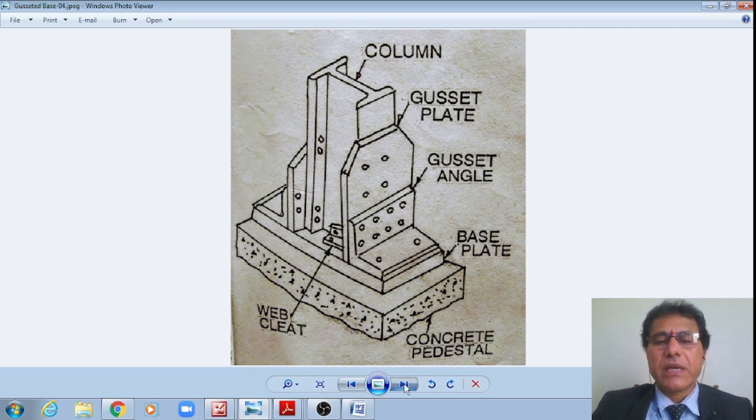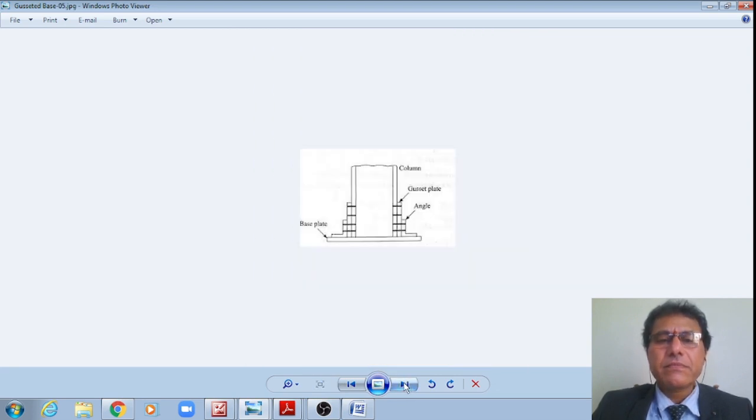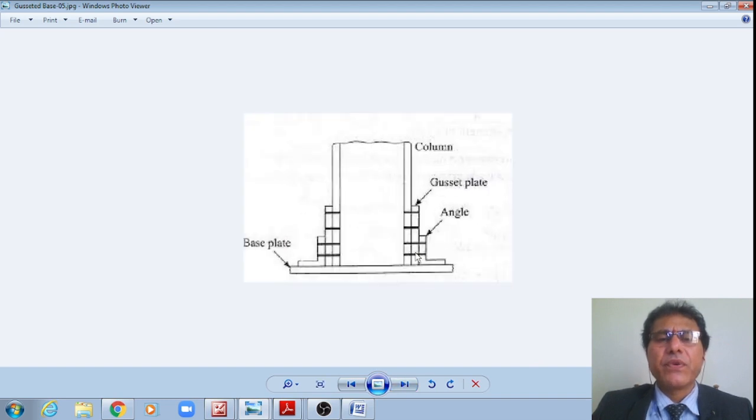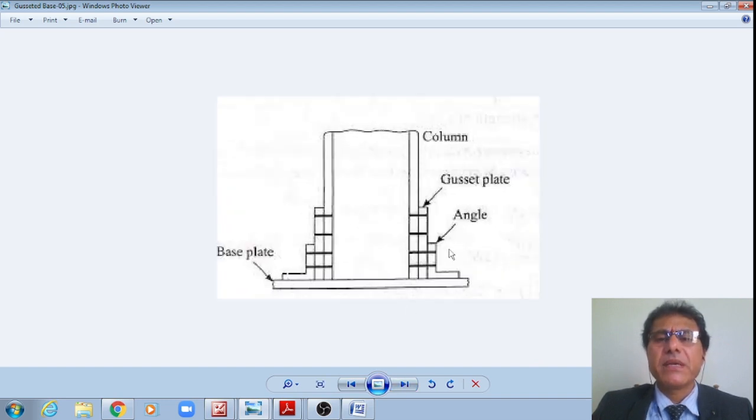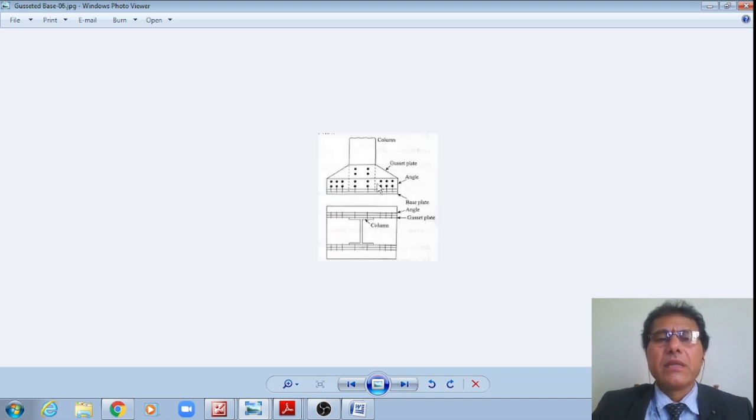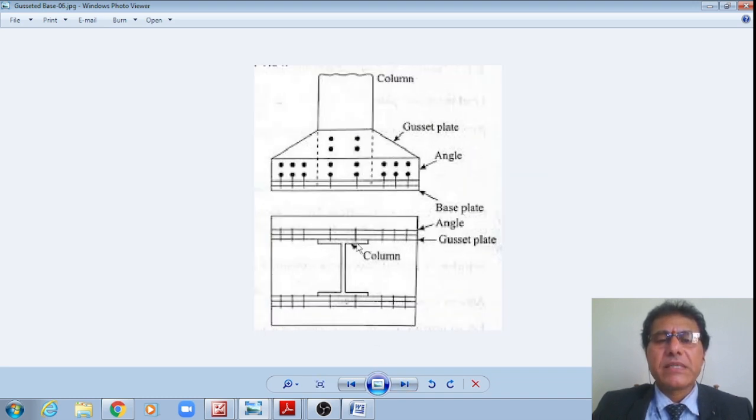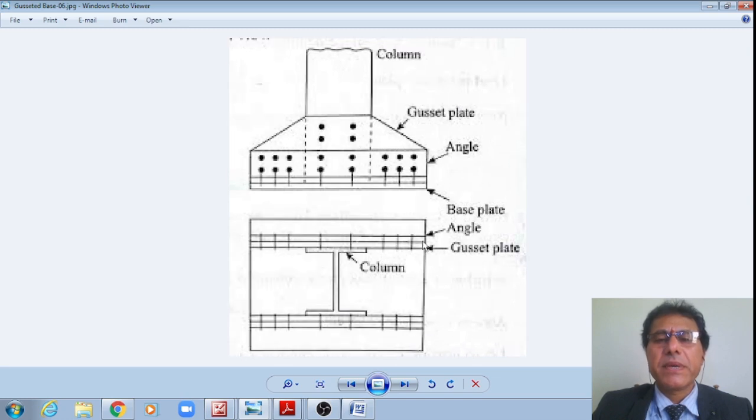The other day we have seen that, right? You please revisit, right? However, the slab base will be resting on the concrete pedestal, right? Now, let us see the front view of the same, right? Base plate, and this is a gusset angle and gusset plate, and this is an I section, and this is the plan. The I section is attached with a gusset plate as well as a gusset angle on each of the flanges, right? And this is the side view,